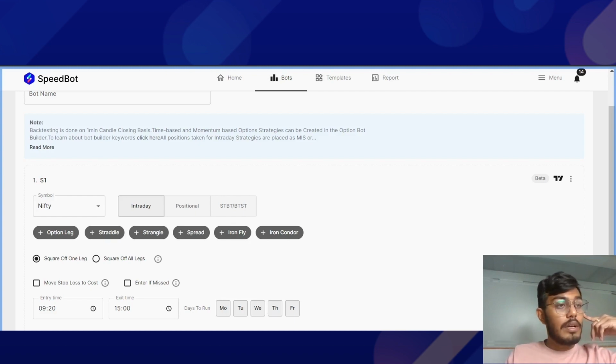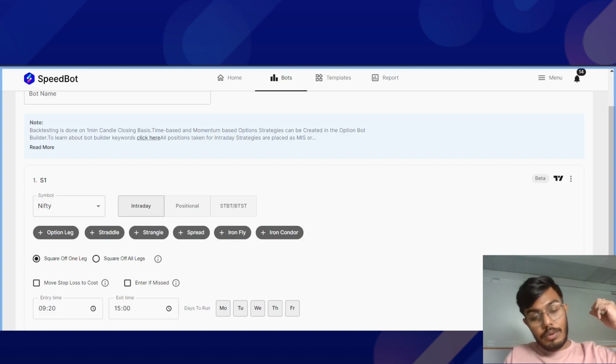Okay, so I see a question from Nishant. He asks when will the Sensex and the Bankex be added in SpeedBot? Okay, so Nishant, to answer your question, the update that we have is that Sensex options will be launched, I believe, today itself. That's the update that we have gotten. So from Monday onwards, you'll be able to test out your strategies.